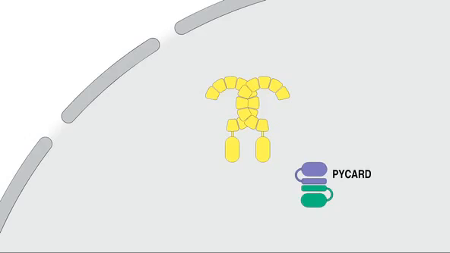The adaptor protein picard resides in the cytoplasm in association with an inactive form, or proenzyme, of caspase-1. Picard associates with pro-caspase-1 through the interactions between their CARD domains. In this conformation, pro-caspase-1 is maintained in an inactive state.